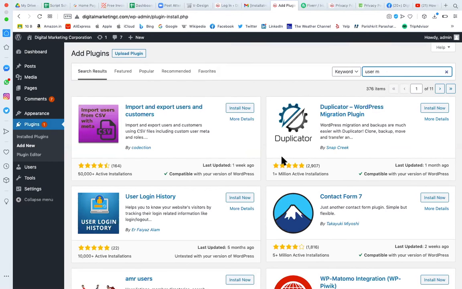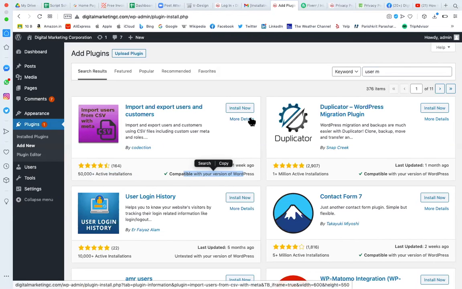But before using a plugin, make sure it is from a reliable website, with good active installs, good rating and reviews, compatible with WordPress, with a recent update. Go to the details and make sure that whatever objective you are trying to add, this will do the same thing for you.